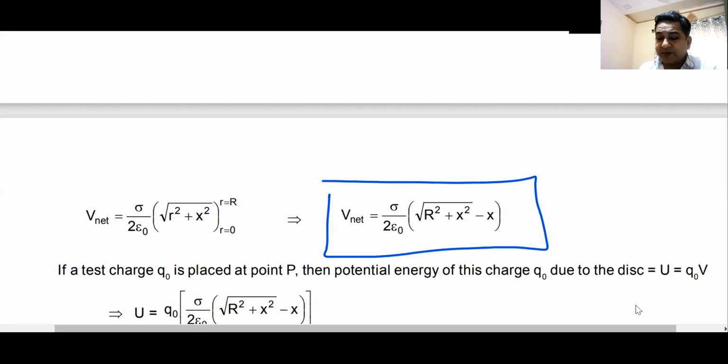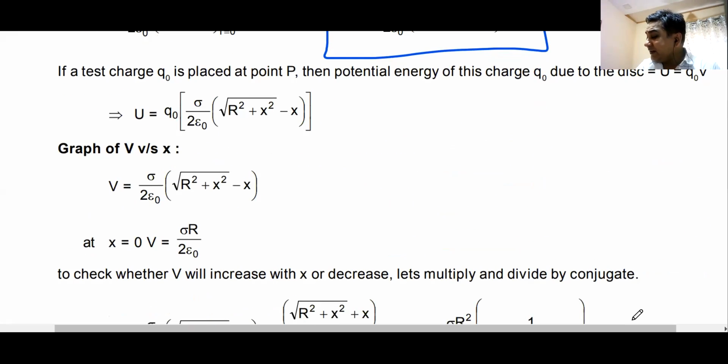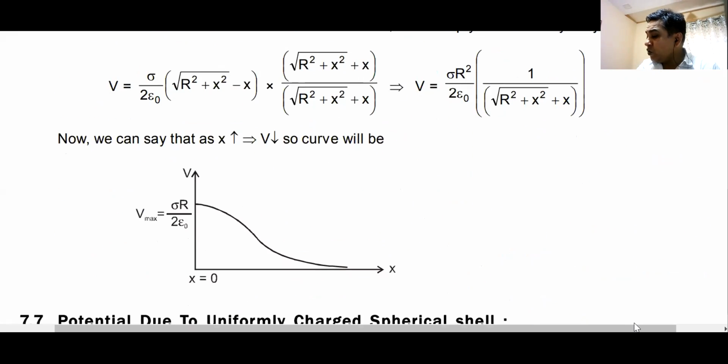Now, the same question can be asked in a different way where you have a hole in the disk. How will you do it? Again, you will assume that there is no hole in the disk. To find out the gravitational potential due to the entire disk, then to create the hole, you put a negative charge in the hole, you find the gravitational potential due to that negative charge. Add these two, one will be positive, other will be negative. You will get the gravitational potential due to a disk with a hole.